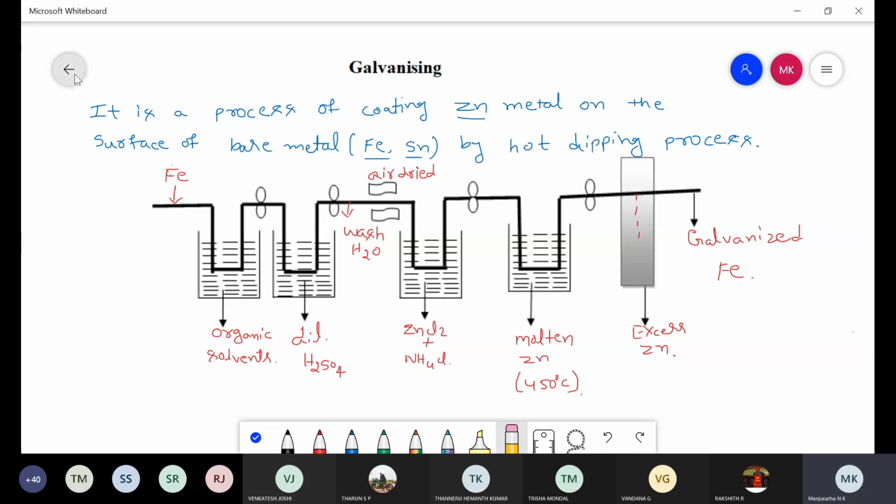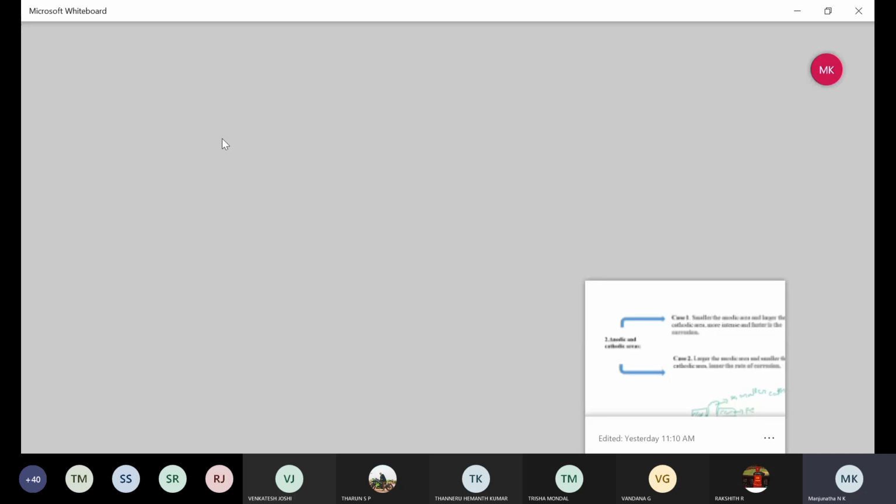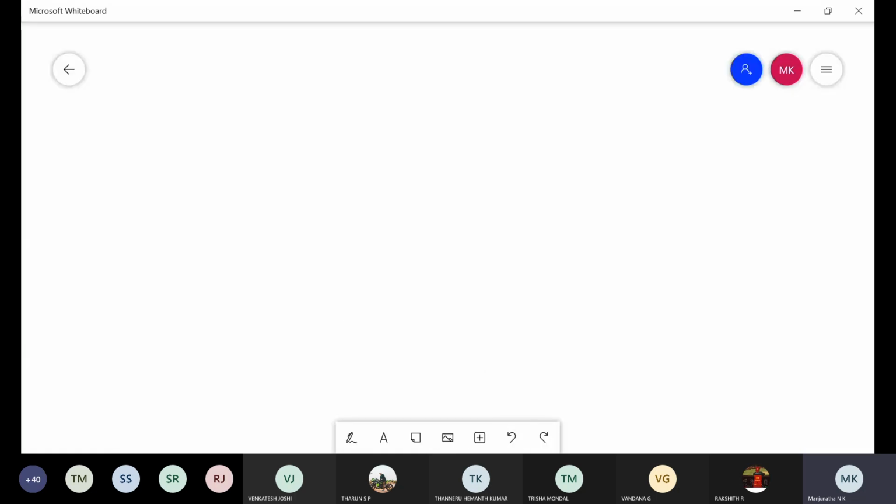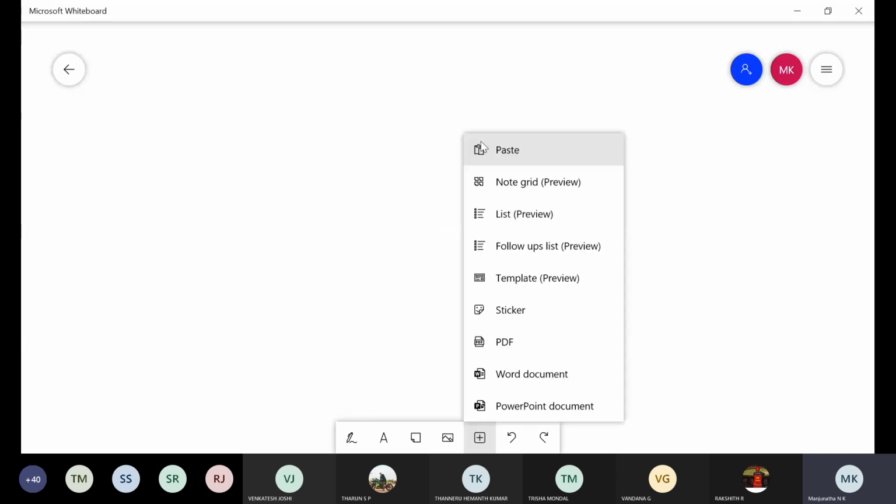So coming to the next method, that is anodizing, an example for inorganic coating. But before that, some applications for the galvanizing process.